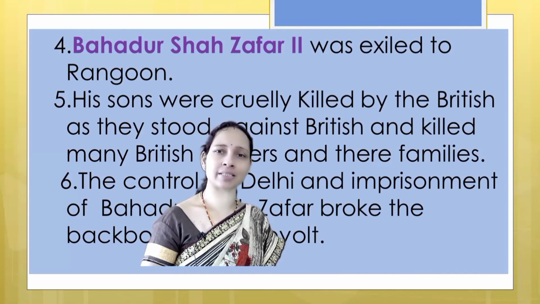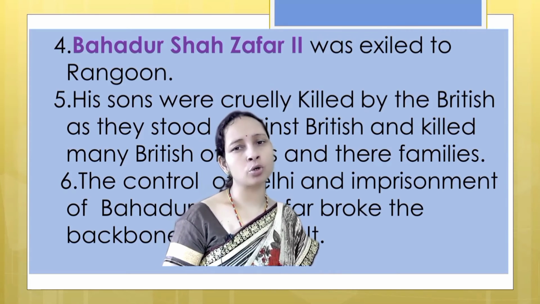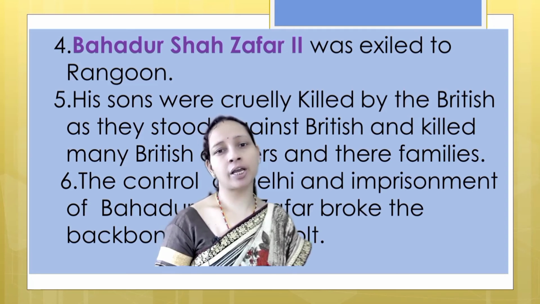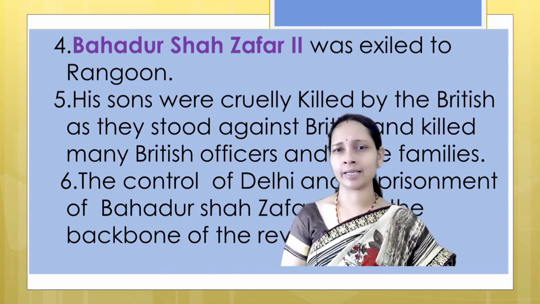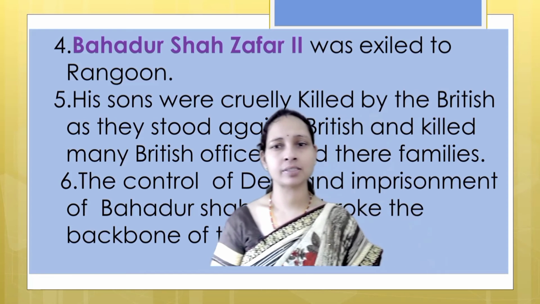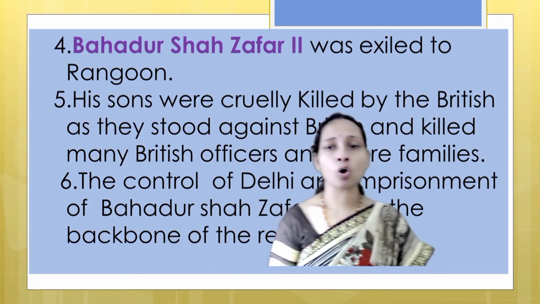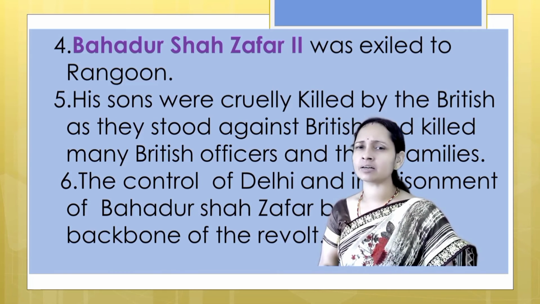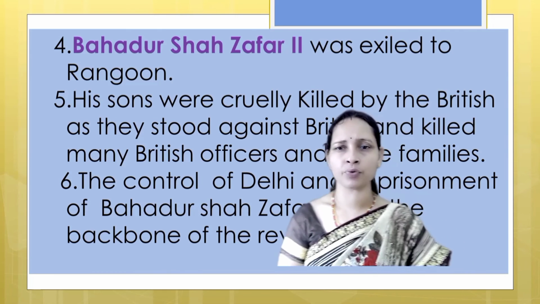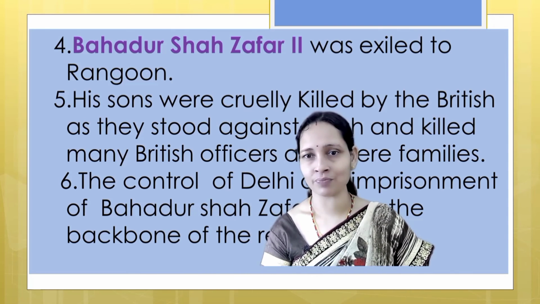Bahadur Shah Zafar II was exiled to Rangoon. His sons were cruelly killed by the British as they stood against the British and killed many British officers and their families. The control of Delhi and the imprisonment of Bahadur Shah Zafar broke the backbone of the revolt of 1857.